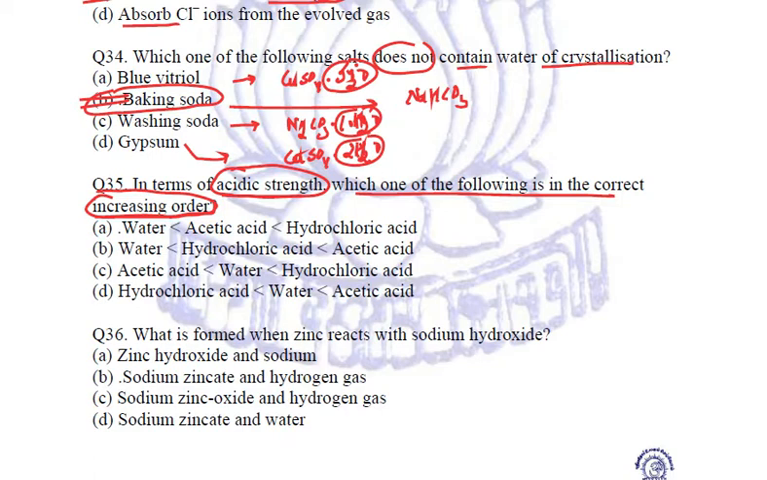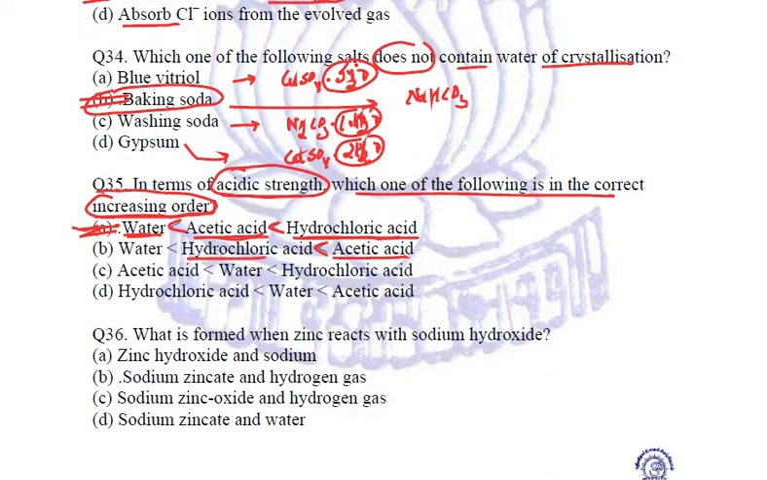Now, if we take the first option, water, it is neutral. Acetic acid, it is a weak acid. And hydrochloric acid, this is the correct option. The very first option is correct. Hydrochloric acid is the strongest among these. It is stronger than acetic acid, and acetic acid is more acidic than water. Perfectly fine. But when we talk about the second option, hydrochloric acid is less acidic than acetic acid.